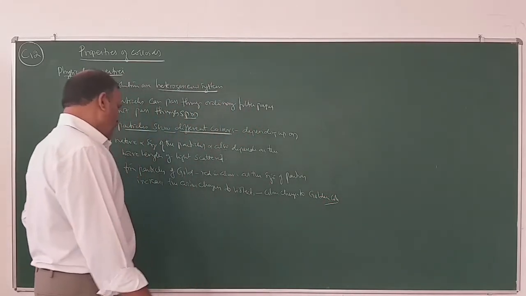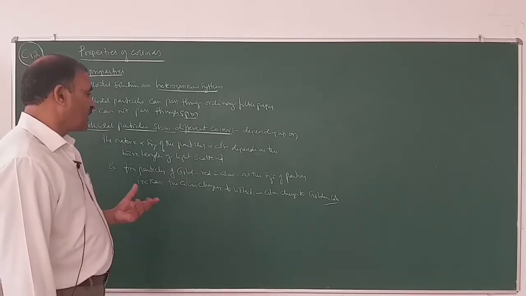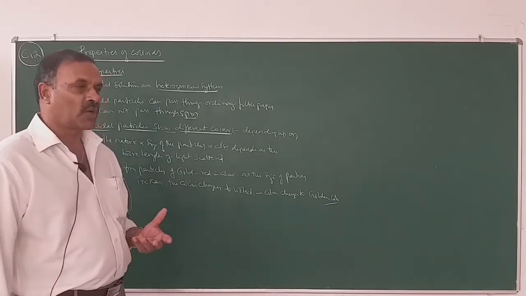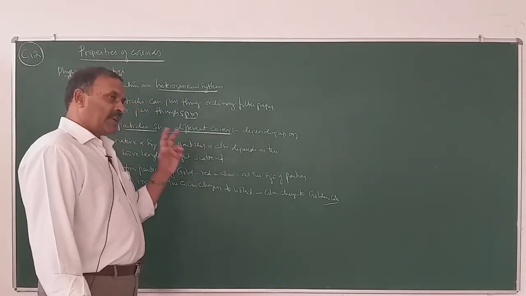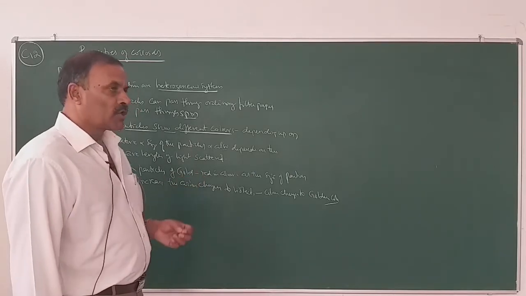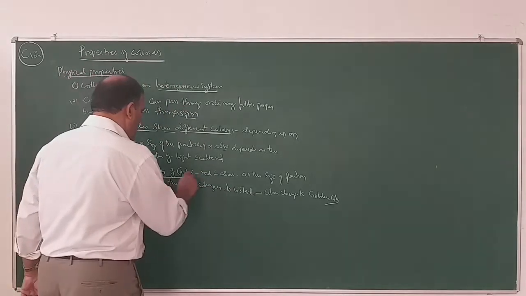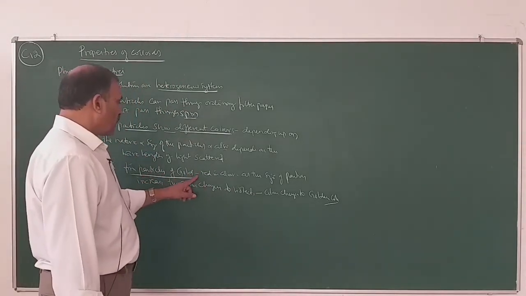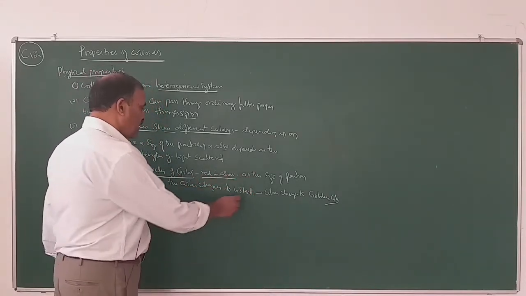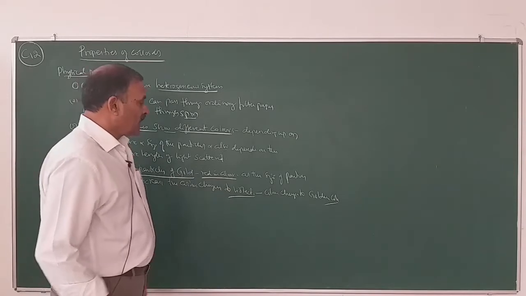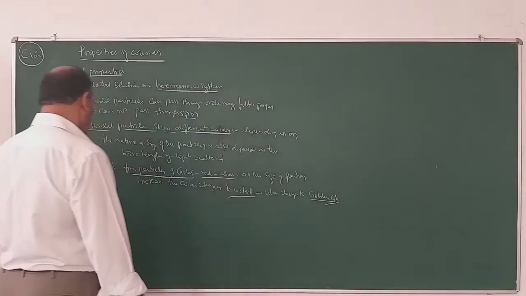So that is why colloidal particles show different colors. The different colors depend upon the size of the colloidal particles, the nature of the colloidal particles, and also on the wavelength of the light scattered. For example, very small colloidal particles of gold are red in color. If the size of the particle increases further, their color changes to violet. If the size increases further, they change to golden color.